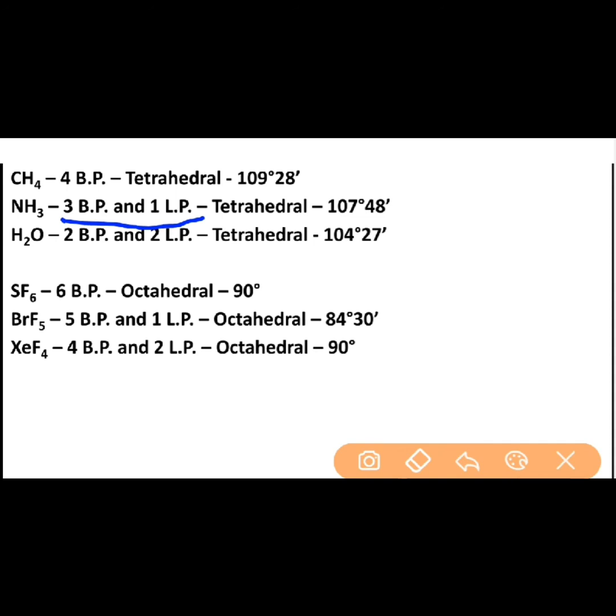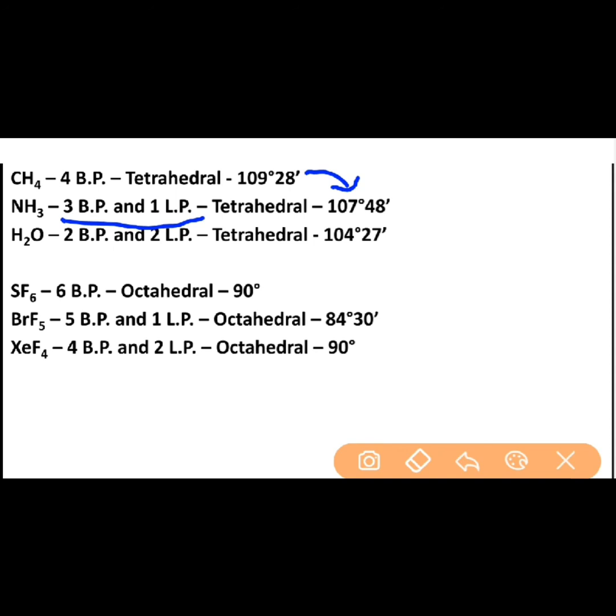So, because of the existence of one lone pair in case of ammonia, there would be a distortion observed within this tetrahedral angle, and it will change the angle from 109 degrees 28 minutes to 107 degrees 48 minutes.